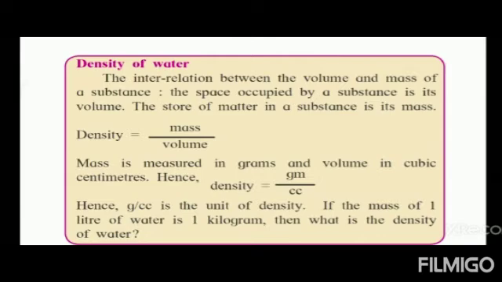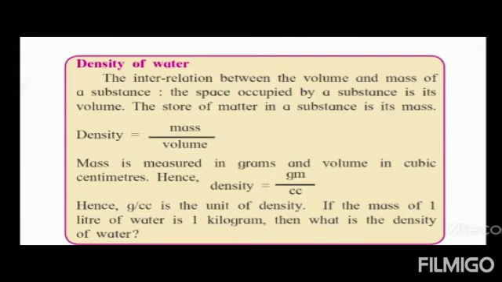Now, how can we find out the density of water? To find out the density of water, we have to use the formula: density is equal to mass upon volume. With the help of mass and volume, we can find out the density of water.